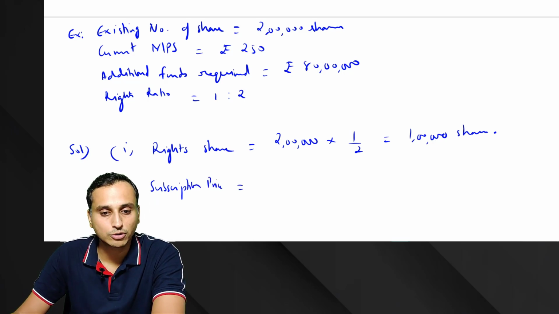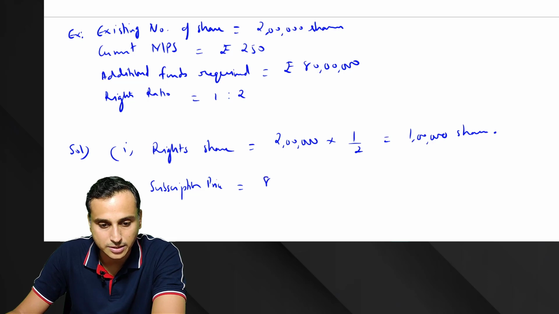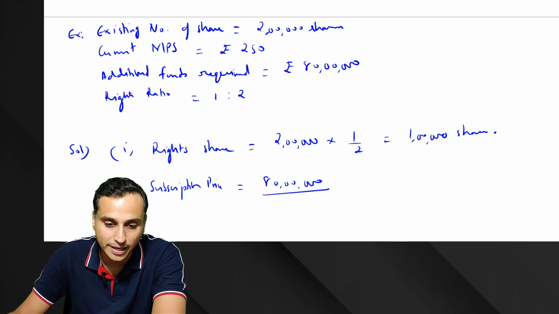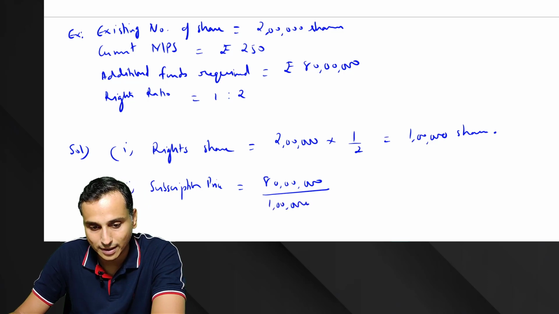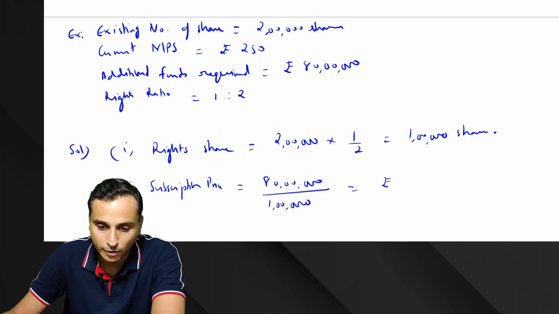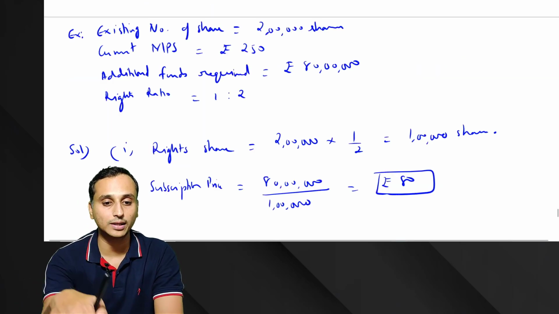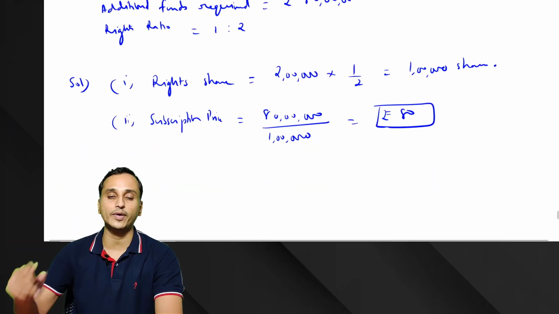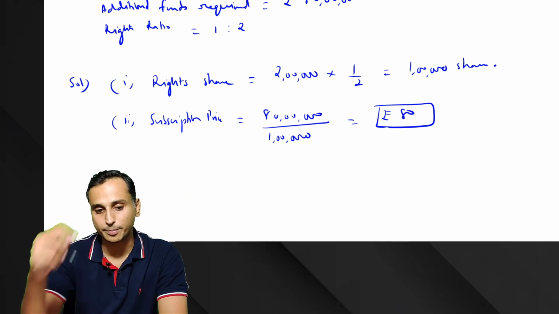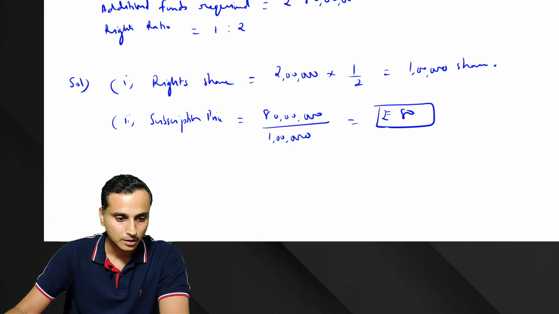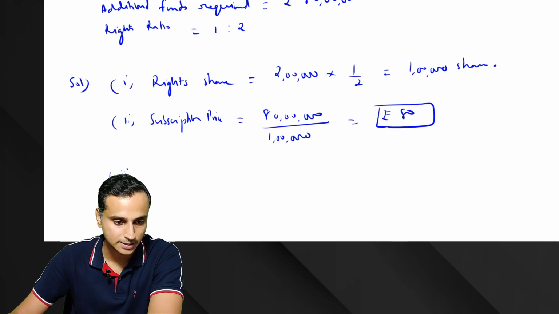Yes, how do we calculate the subscription price? Additional funds, how much? 80 lakhs divided by the additional number of right shares. So 1 lakh, how much? Rupees 80 is the subscription price. You can say it is lower than the MPS of 250. Rights will always be issued at a lower price, at a discounted amount. That is the whole idea of giving right shares.